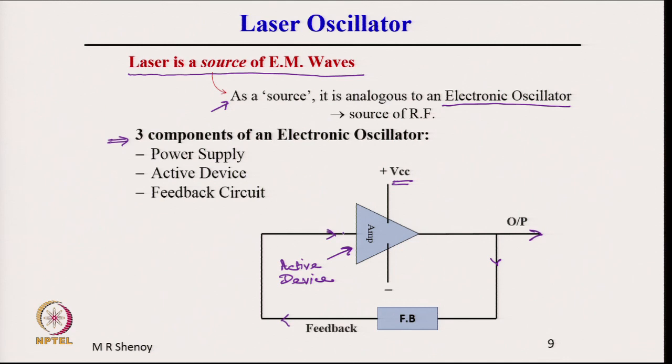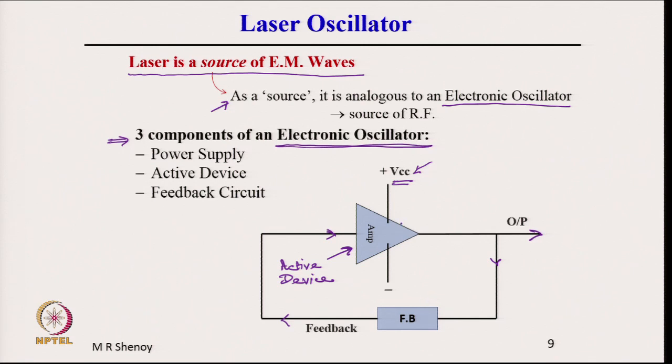When a suitable power supply, a VCC, a voltage, is applied to an electronic amplifier, it amplifies the input. Now, a part of the amplified output is fed back to the input, and this is the basic configuration of an electronic oscillator.